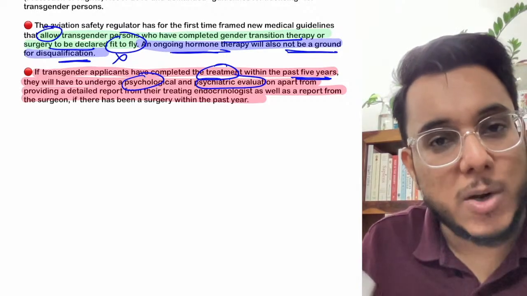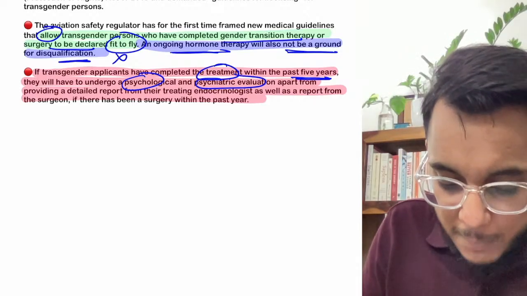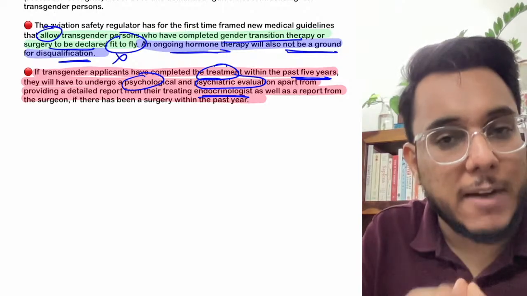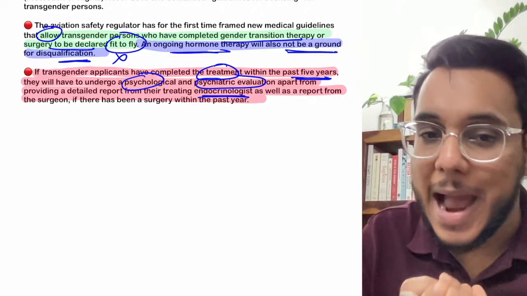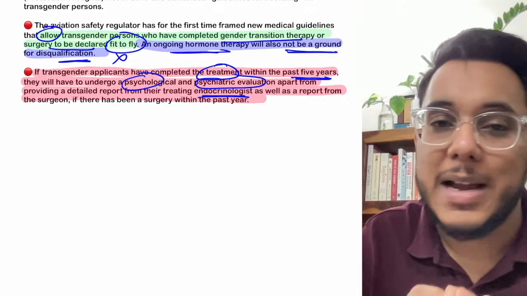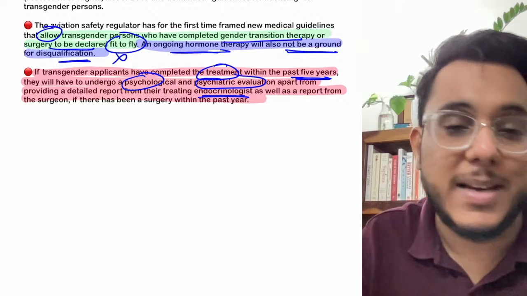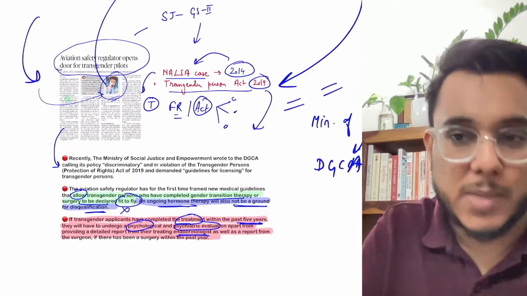Moreover, if any person has gone for sex change therapy in the last 1 year, he needs to provide a report from the endocrinologist who is treating him, and after that they can fly. So this particular issue has now been resolved, and guys, we can say that it is justice, a kind of victory for the transgender community who have always been subjugated and discriminated against on many fronts. So this is an important development in this direction.